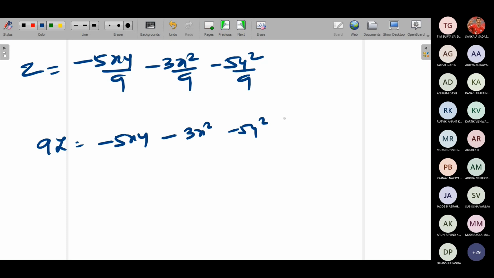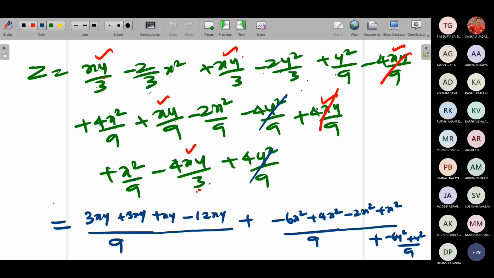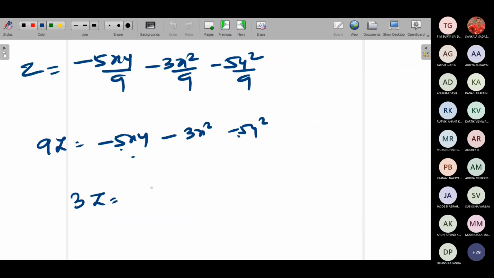Somewhere I have made a mistake, I think. It will get divided here. Some 6 will come at both the places. Check it out. So once you divide it, you will get 3z is equals to, and one plus is coming, 9, 10, 6, 7. 7 minus 12 is 5, minus 5. What about here? Minus 8, minus only. What about everywhere minus I'm getting. Just check with the solving mark. One small mistake I'm getting. I should get this answer. Xy minus x square minus y square.